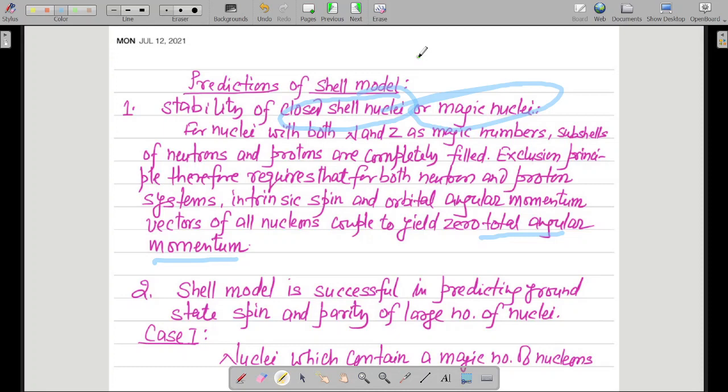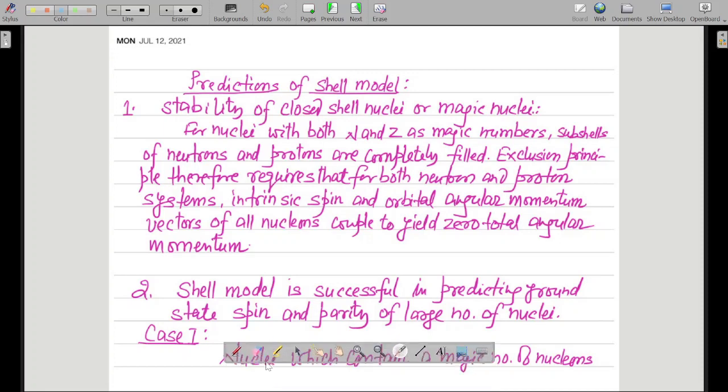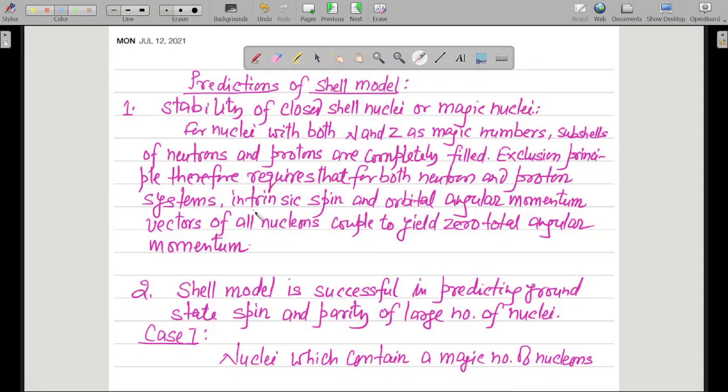Total angular momentum of the nucleus will be 0 only in one case, when the number of protons is a magic number and the number of neutrons is also a magic number. Okay, this thing you must remember. This is predicted by the nuclear shell model. Now let us move on to point number 2.